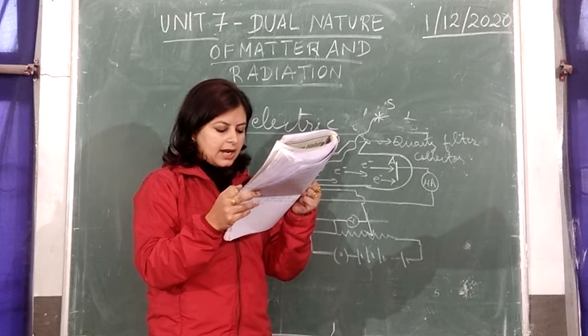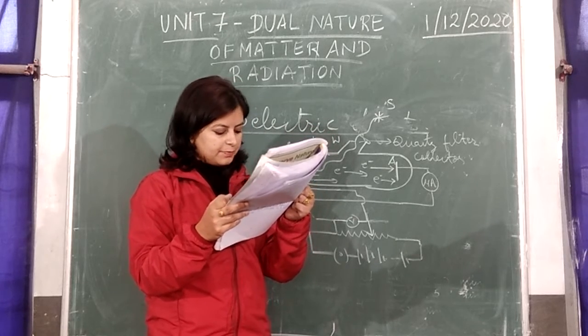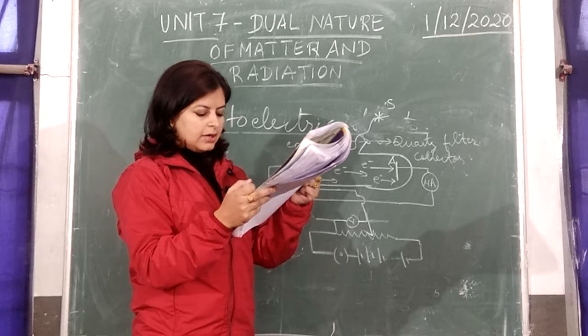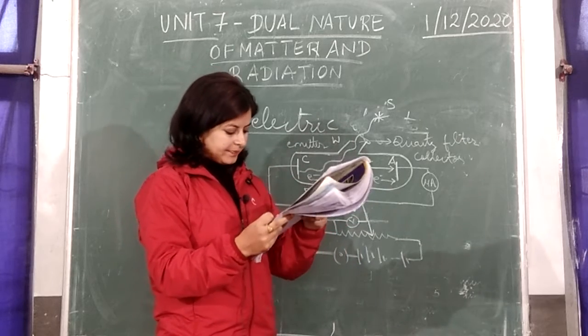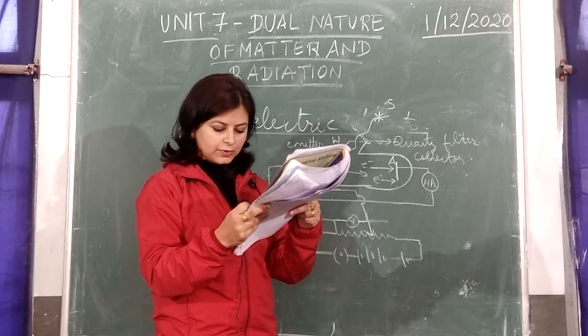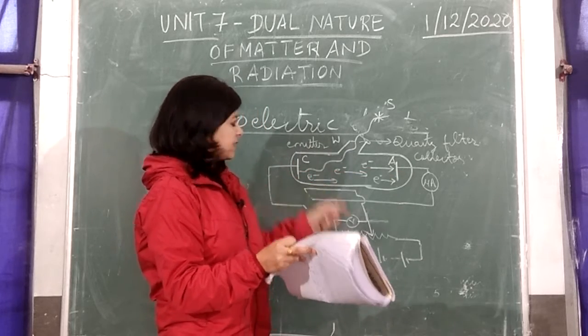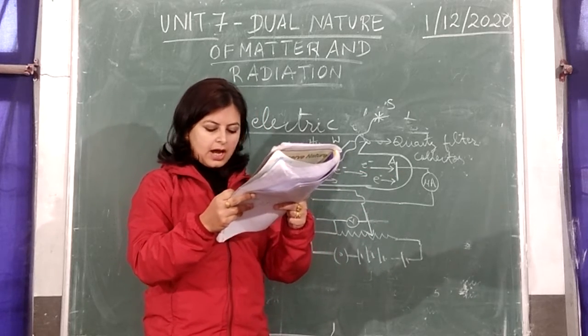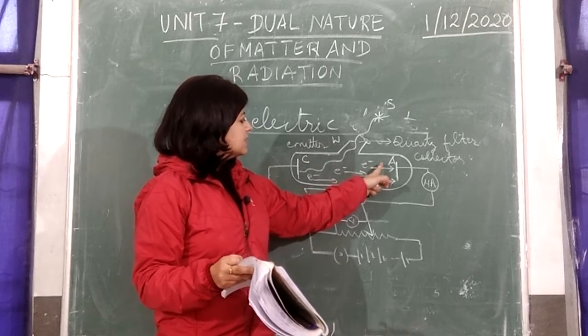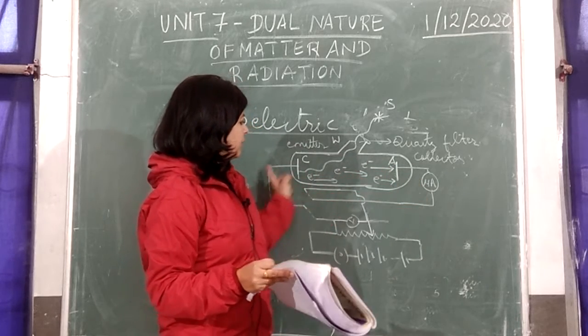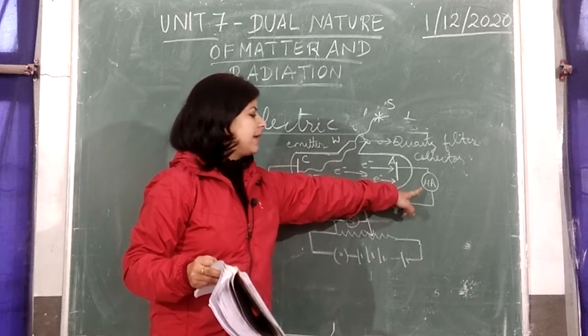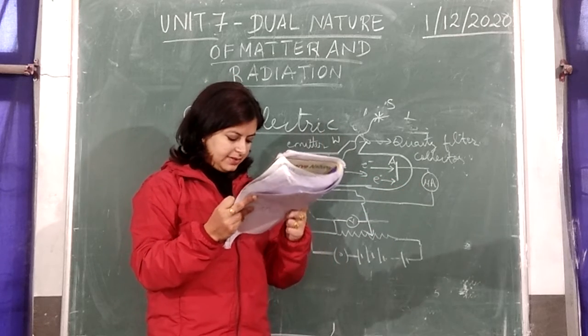When radiation of suitable frequency from the source falls on plate C, photoelectrons are emitted from C and get accelerated towards plate A if A is at positive potential with respect to C. Because of the flow of electrons, an external current flows in the circuit, given by the reading of the microammeter.